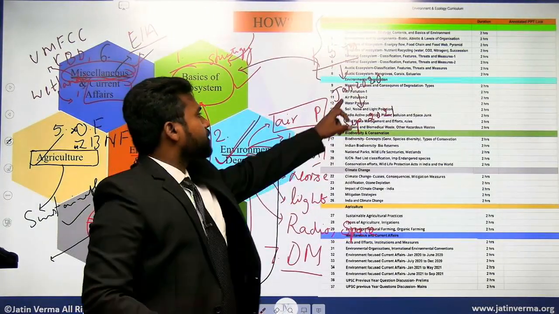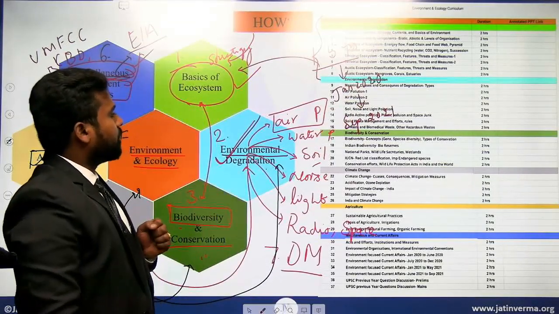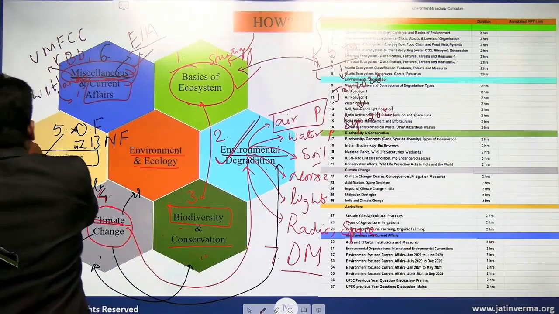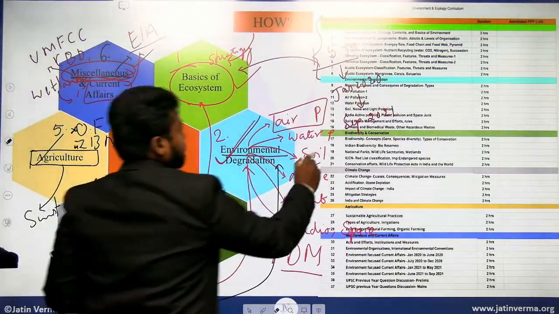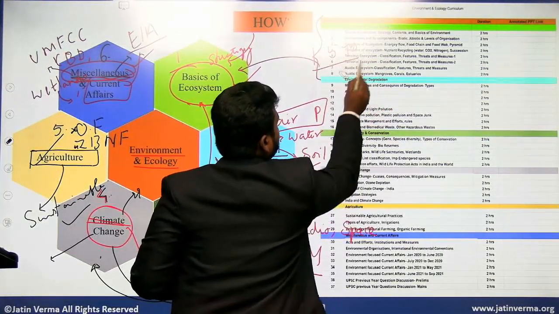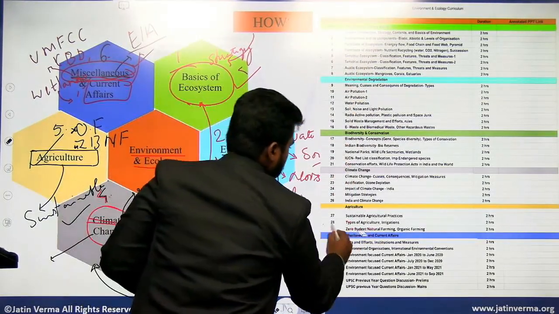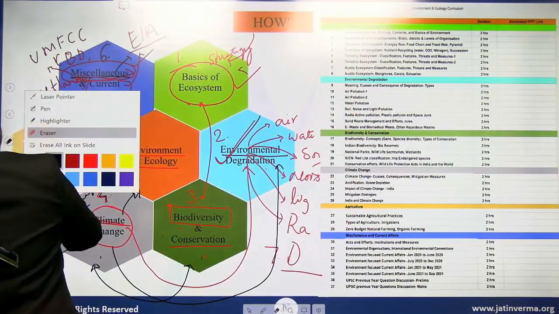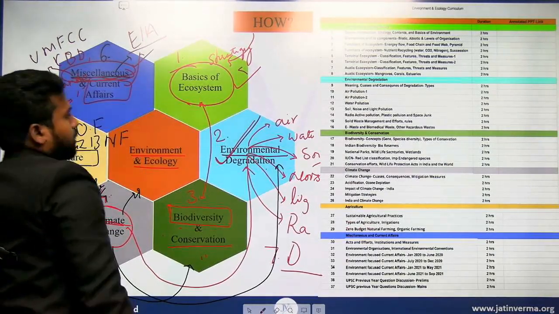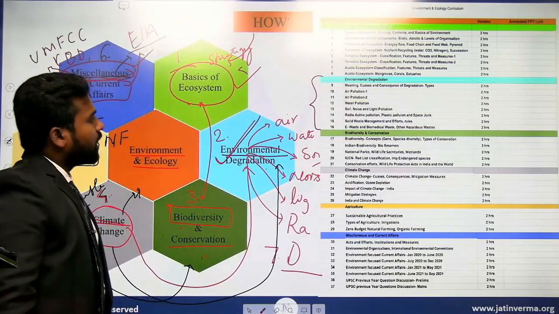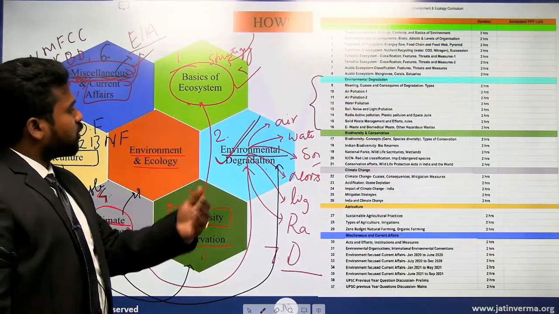Then in the second section, which is environmental degradation, we will be covering different types of pollution. Is that clear? Let me erase it here so that you can have a look at them. So this is the section dealing with environmental degradation, where we will be looking at different types of pollution.